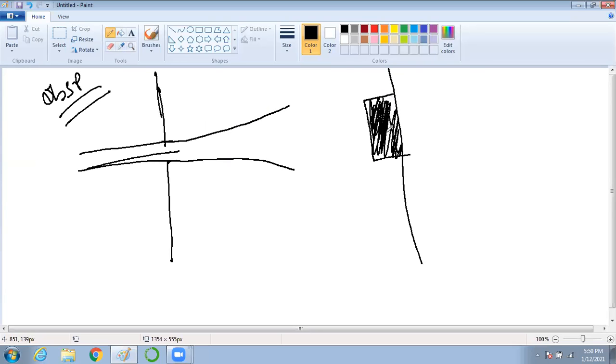And here, when the light comes, this will form 1B, this will be 2B, this will be 3B, 4B, and 5B. Similarly, the same thing will happen here.